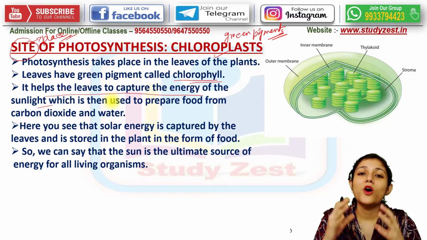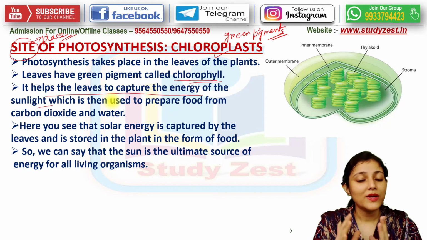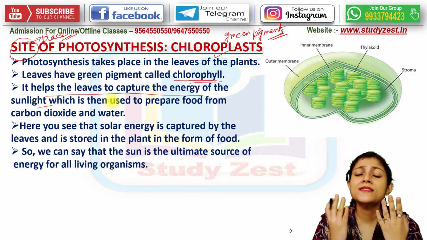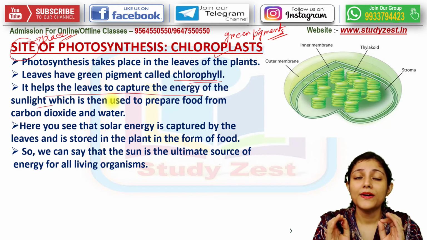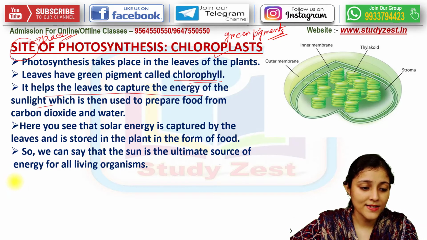They are involved in a biochemical reaction. In that biochemical reaction, they are prepared from carbon dioxide and water. On the left side, what are we getting?